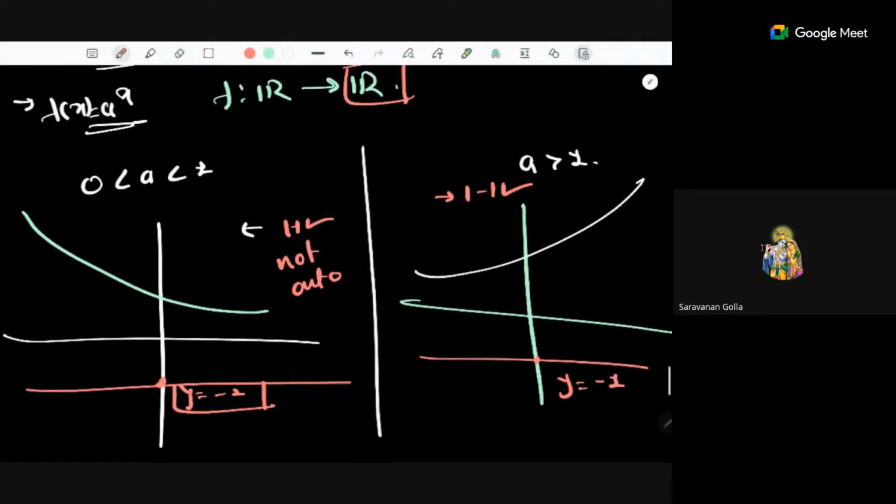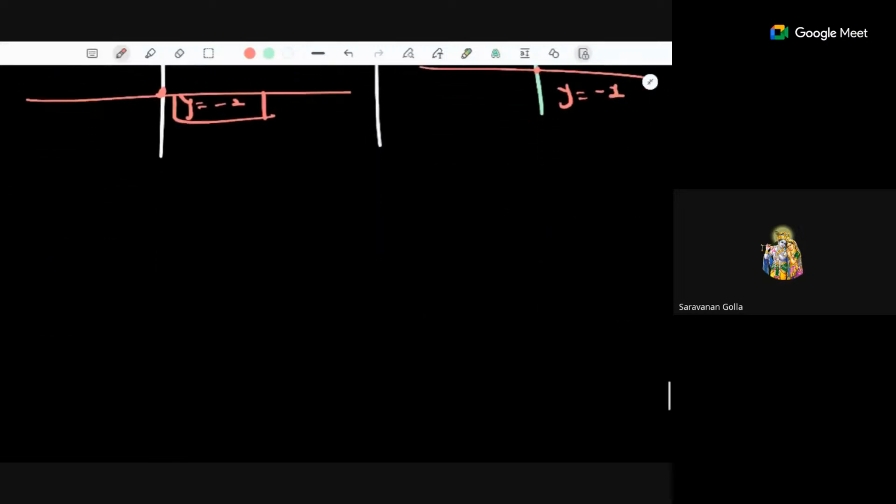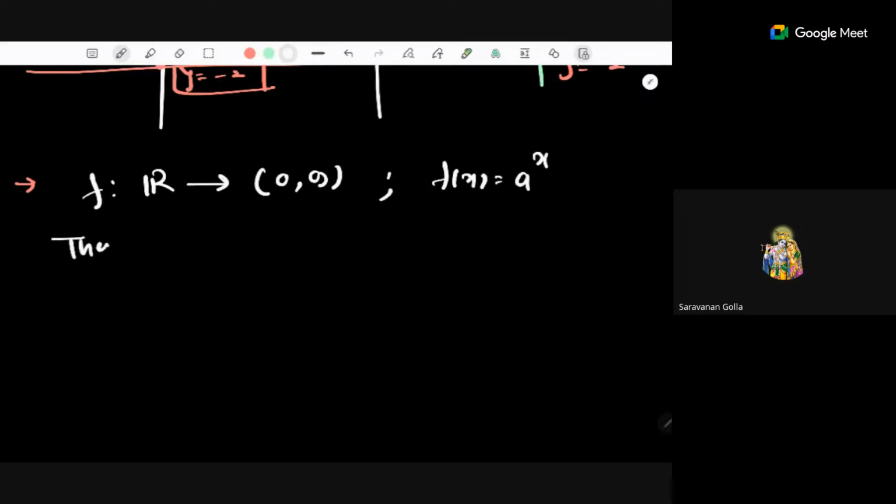Now, here we discuss 1-1 and onto both. So what is the problem here? The function is not becoming onto in both cases, but it is 1-1. So what we can do is shrink our codomain to define a new type of function, which will be 1-1 and onto both. For example, in place of real number to real number, if I say that f is a function from real numbers to the open interval 0 to infinity, with the expression f(x) equals a to the power x, then this will be 1-1, obviously, because the graph will be the same.